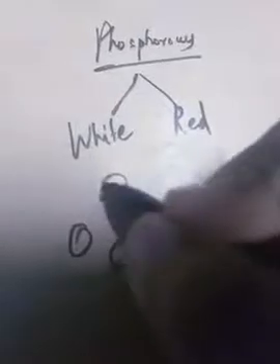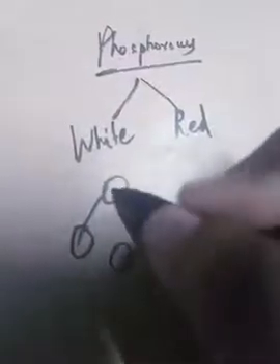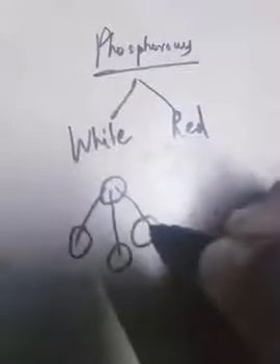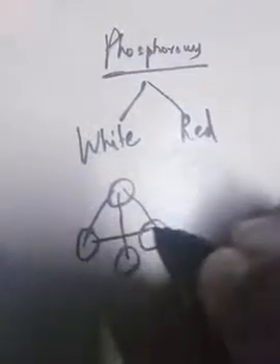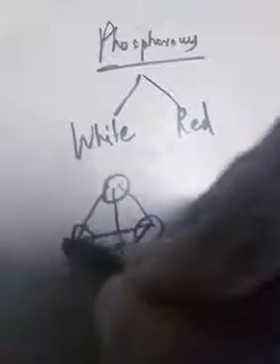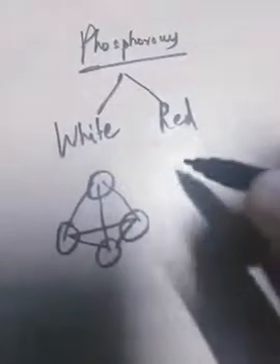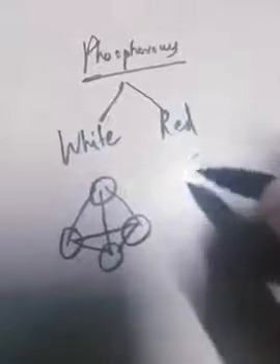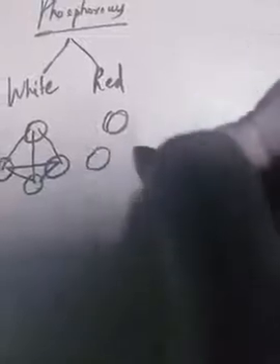This is in 3D form. How it will get bonded to each other is like this. This is how white phosphorus will be bonded, whereas in red phosphorus there is a bonding missing.